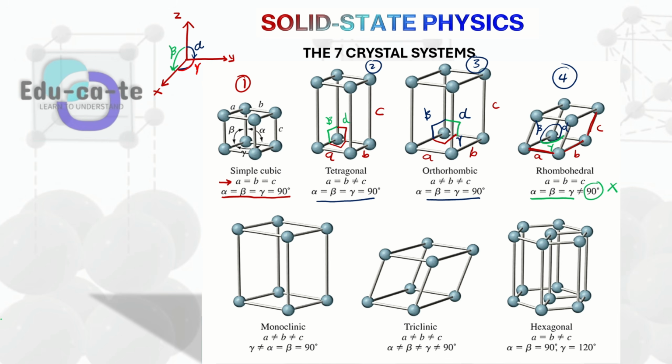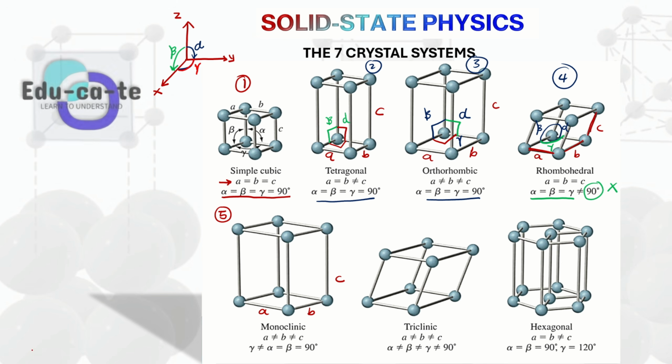Now when we look at the fifth crystal system that we have, it is the monoclinic. In the monoclinic structure, all the sides are not equal to one another, just like the orthorhombic. So if we have the value A here, the value B, and the value of C, the length, the breadth, and the height of this shape of the monoclinic crystal system, they are all not equal to one another.